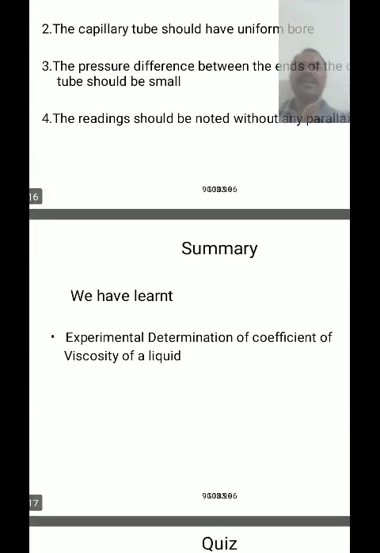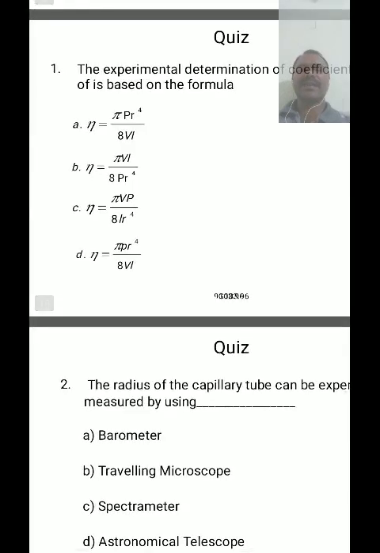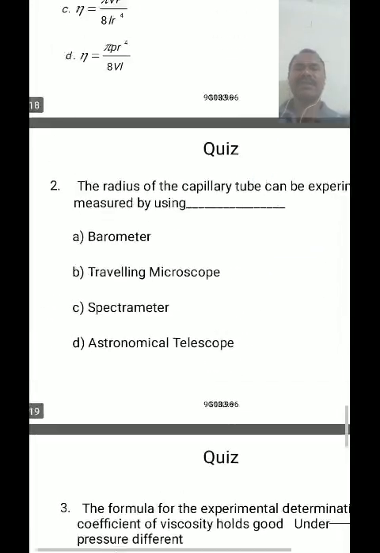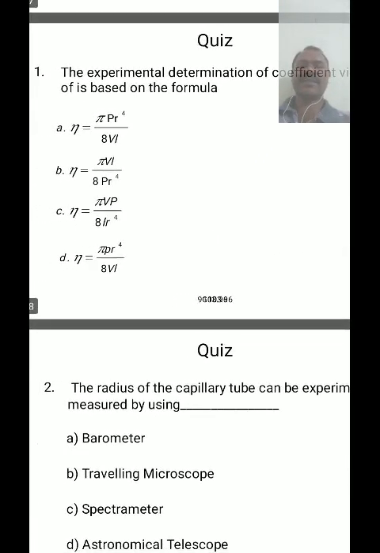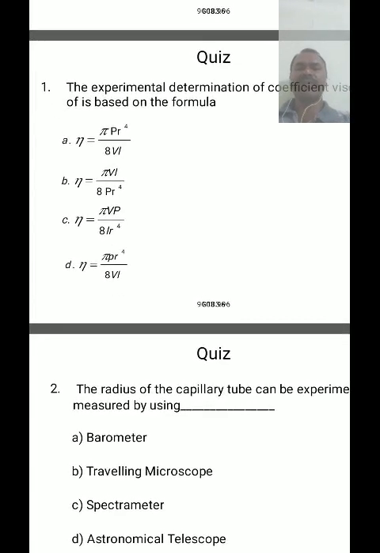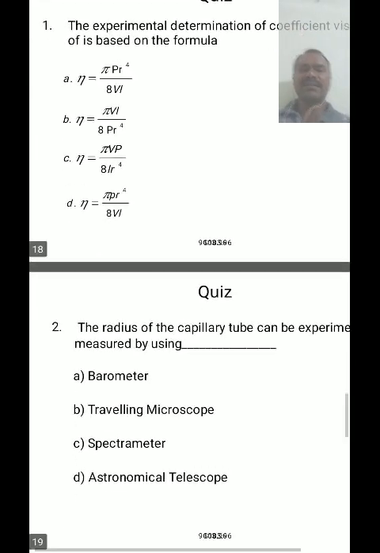And we have to learn this experiment, and in this class we have discussed these topics. What is the formula for the Poiseuille equation? Eta is equal to P pi r power 4 by 8 VL, so option A is correct.